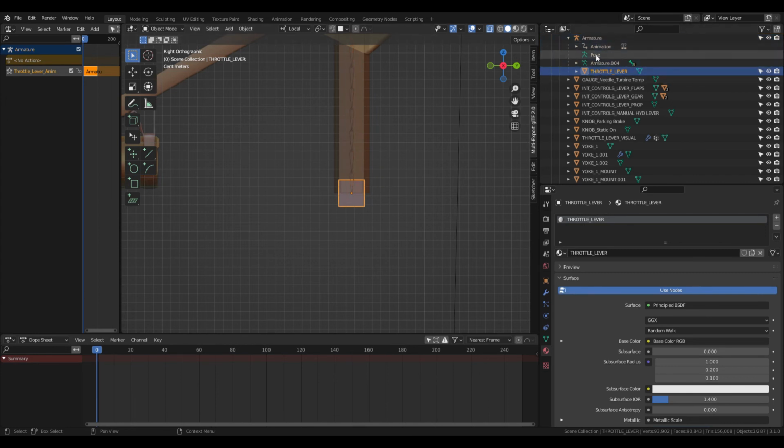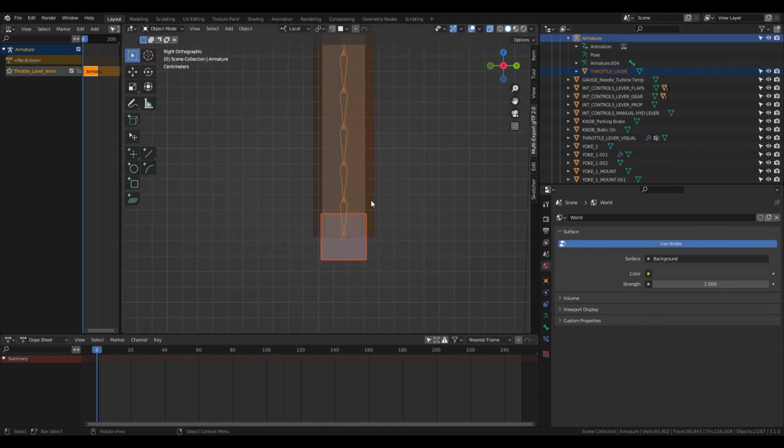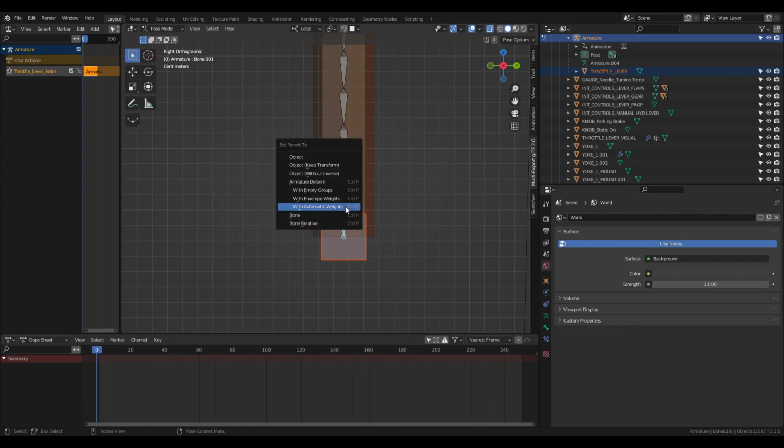Oops, I'm sorry, the cube, and hold Control if you're selecting here, and select the armature. Now go into pose mode and then select the bone that you want to parent to, hit Control P, and then parent it to bone. I've already done that, so I'm not going to do it again, but that's how you do it. What it does is parent this cube to that one bone.